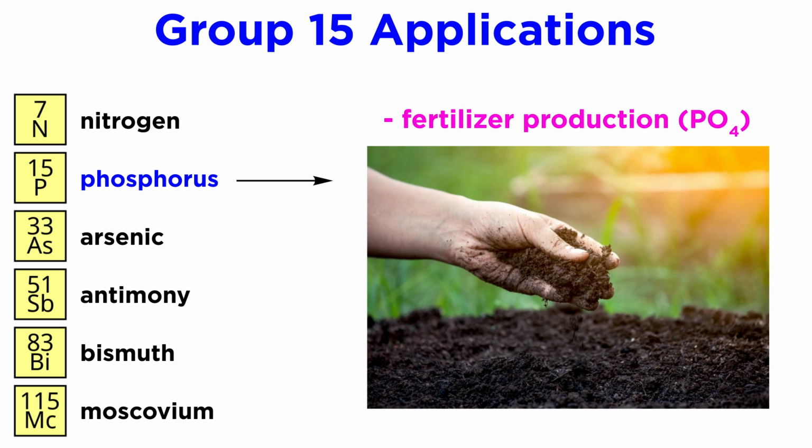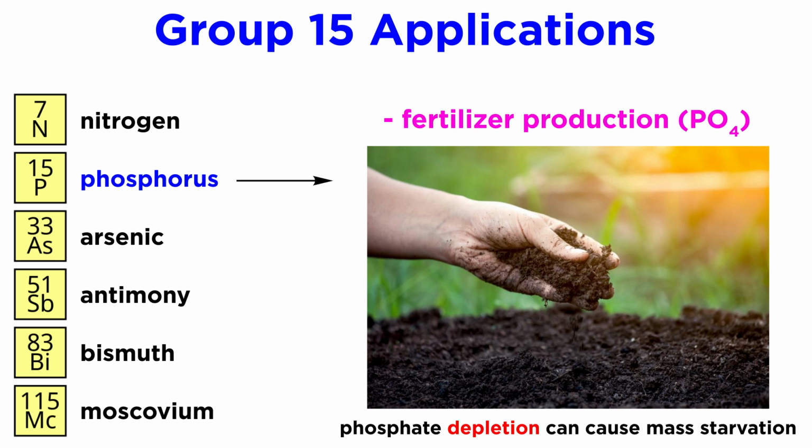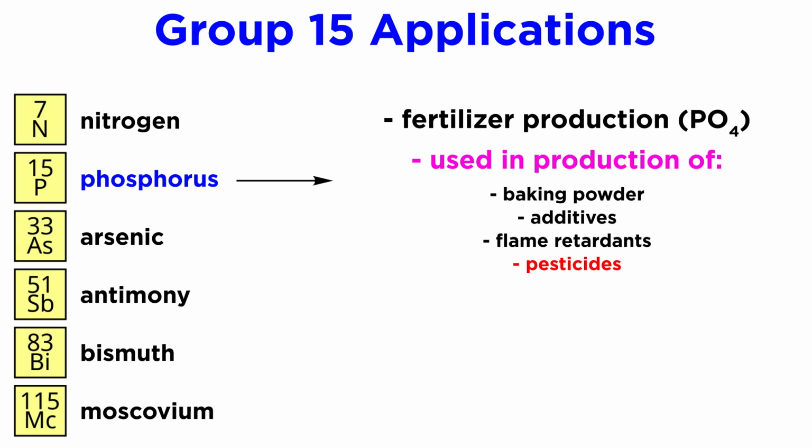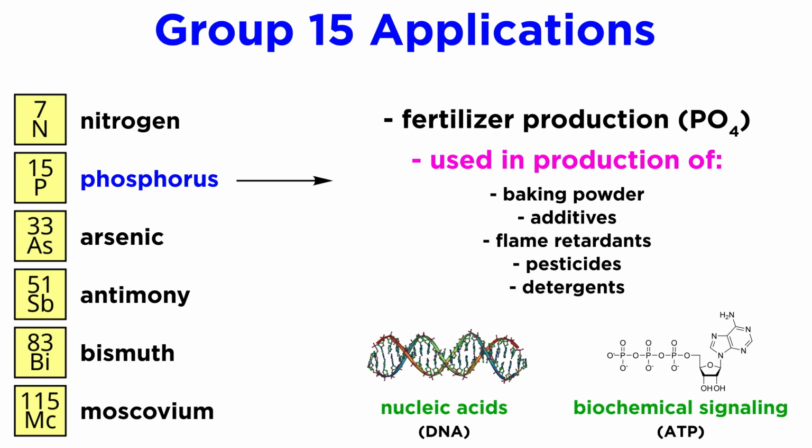Phosphorus is also needed for fertilizer production in the form of phosphates, and in fact, depletion of phosphates from soil has caused mass starvation throughout history. Other phosphorus-containing compounds are used in the production of baking powder, additives, flame retardants, pesticides, and detergents. We will also likely recall that phosphates act as the backbone of nucleic acids and are also essential for biochemical signaling, thus playing a fundamental role in biochemistry.